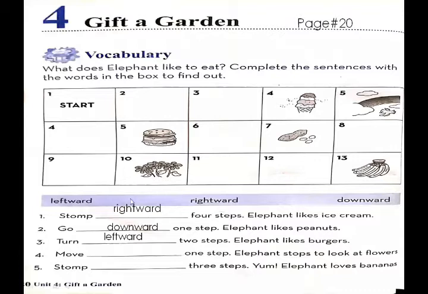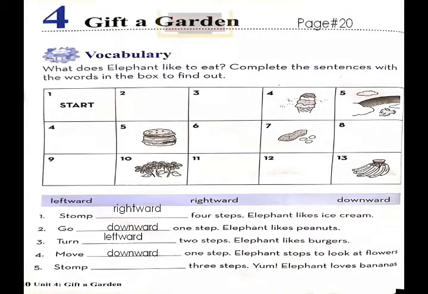Okay, blank number 4. Move dash 1 step. Now move 1 step. Elephant stops to look at flower. Now we have to move 1 step downward. Elephant looks at flower. Okay, we have to jump downward 1 step, so we reach the flowers which the elephant looks at.